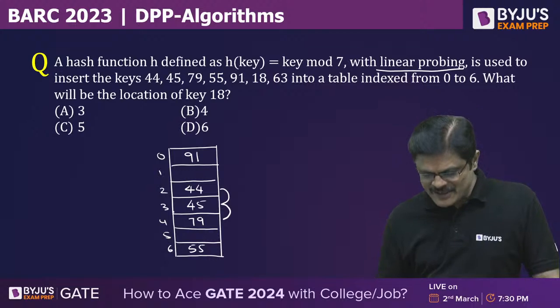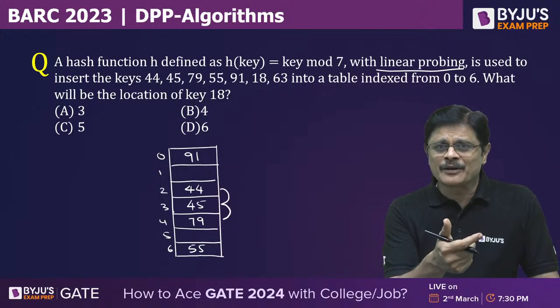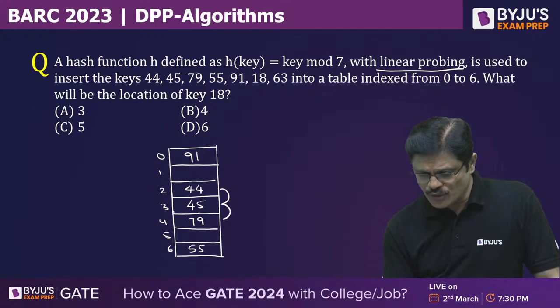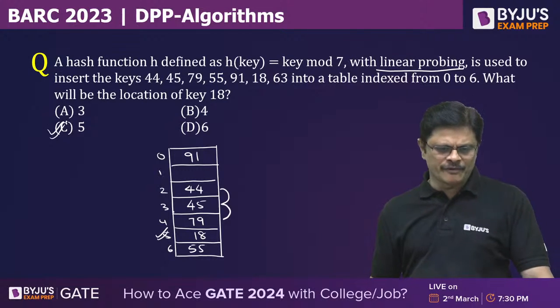18 mod 7 is 4. The fourth index already has an element, so a collision will occur and it will probe to the next location. So 18 will go to the fifth location.